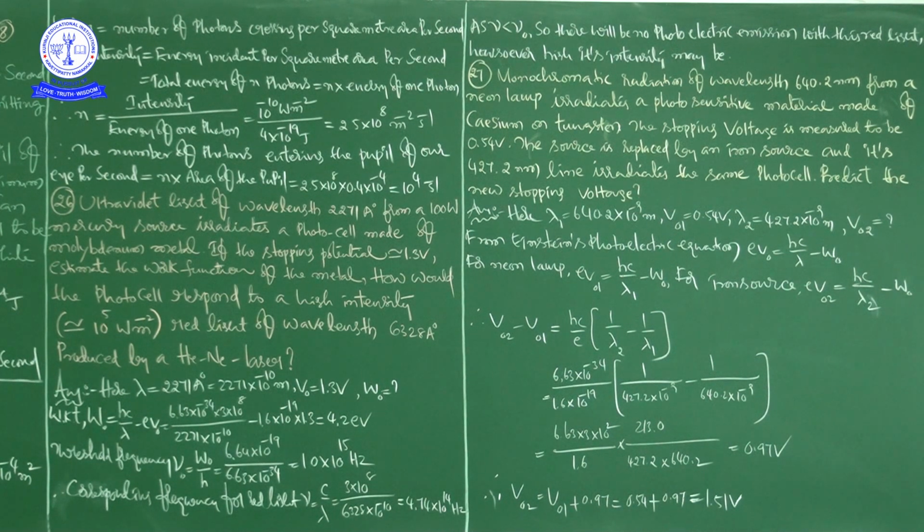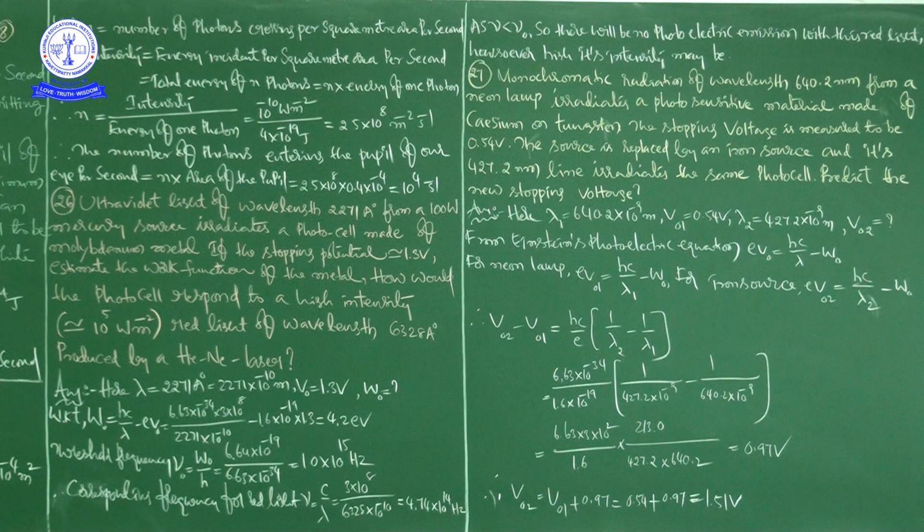That is what? 27th question. Monochromatic radiation of wavelength 640.2 nanometers from a neon lamp irradiates a photosensitive material made of cesium on tungsten. The stopping voltage is measured to be 0.54 volts. If the source is replaced by an iron source and its 427.2 nanometer line irradiates the same photocell, predict the new stopping voltage.